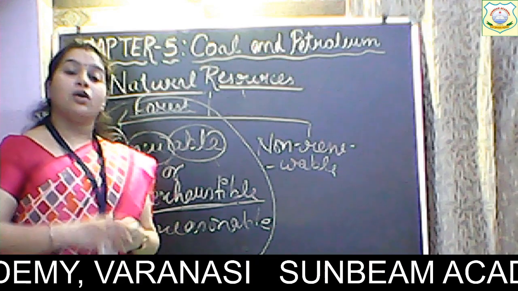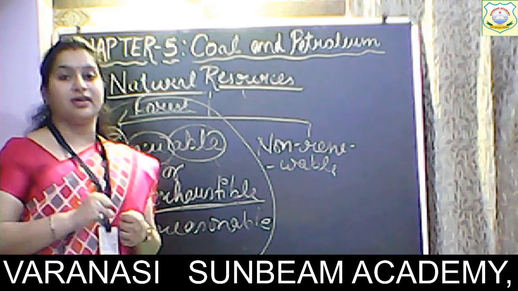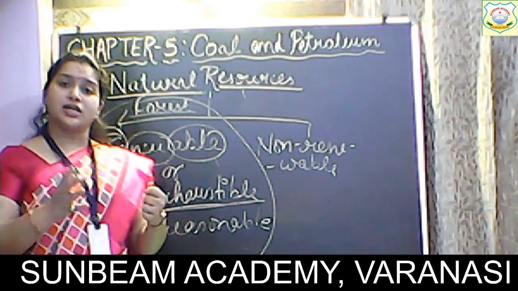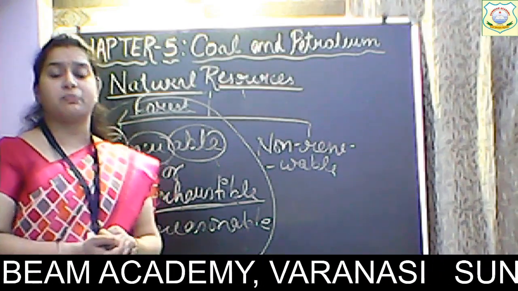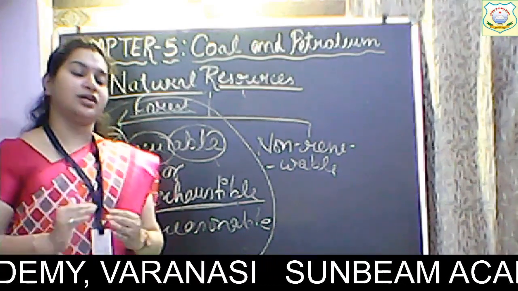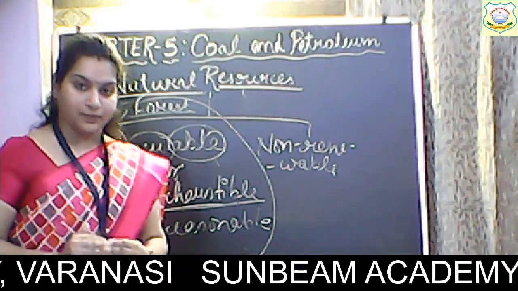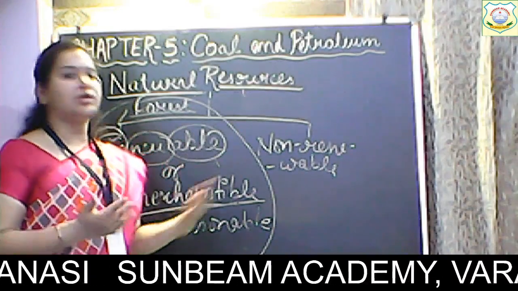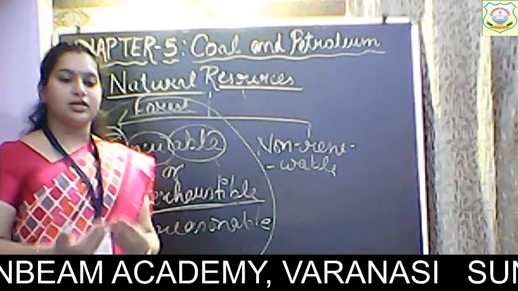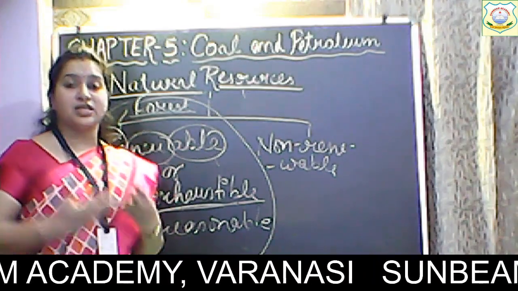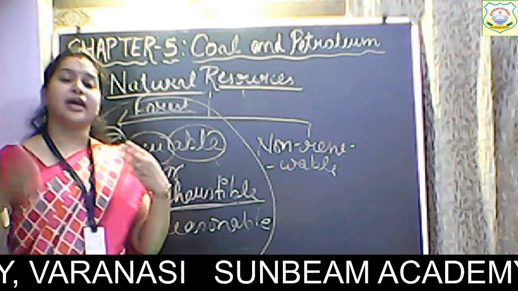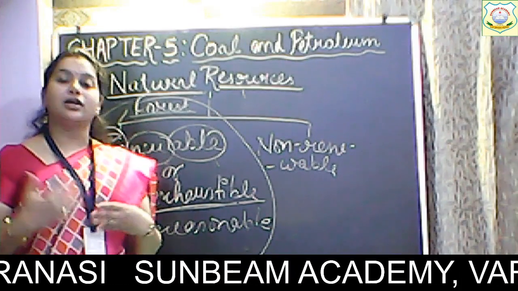Now the concern is here. The problem is that though we are saying that water is a renewable resource, the groundwater is slowly and gradually decreasing. The concern here, and why we are reading this chapter, is that there are certain renewable resources that are getting exhausted now, like groundwater.